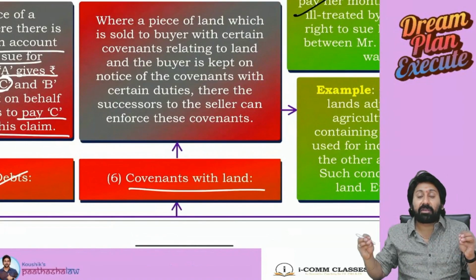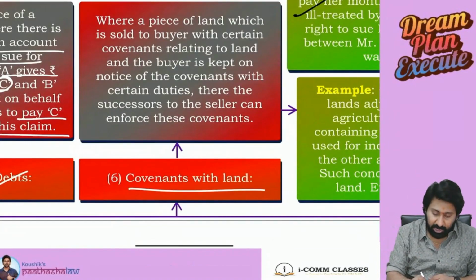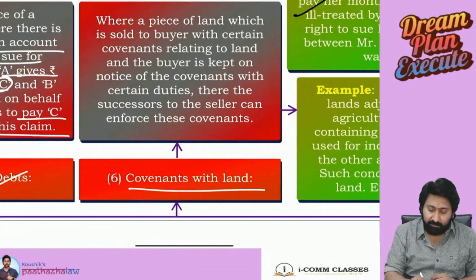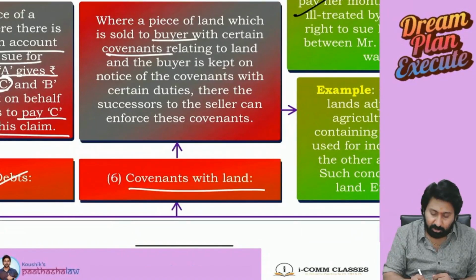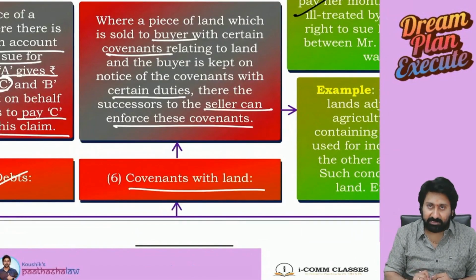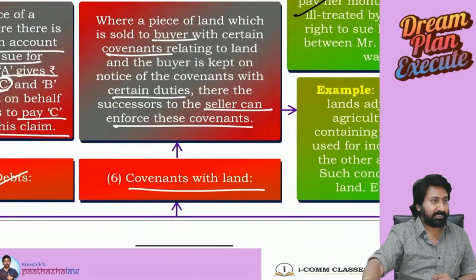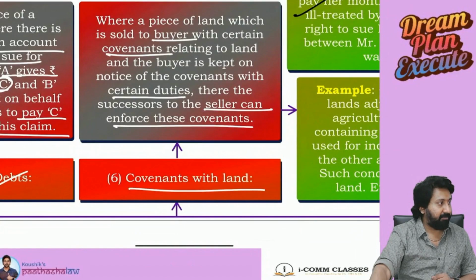Okay. Next, where a piece of land is sold with covenants. Covenants means parties in the agreement. Okay, covenant means agreement. Where a piece of land is sold to the buyer with certain covenants, means the terms and conditions relating to the land, and the buyer is kept on notice of the covenants with certain duties. Okay, there the successors of the seller can enforce these covenants. Successor of the seller can enforce the covenants. So read it properly once.